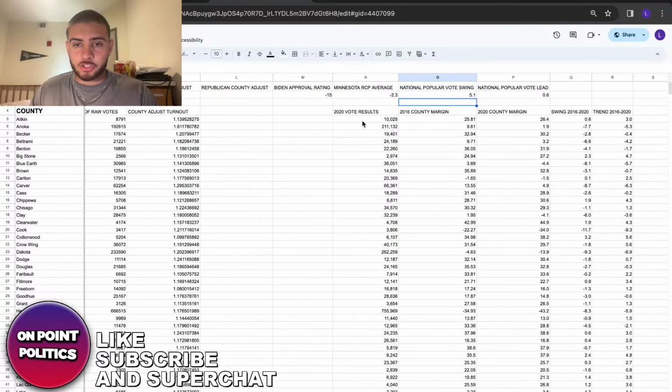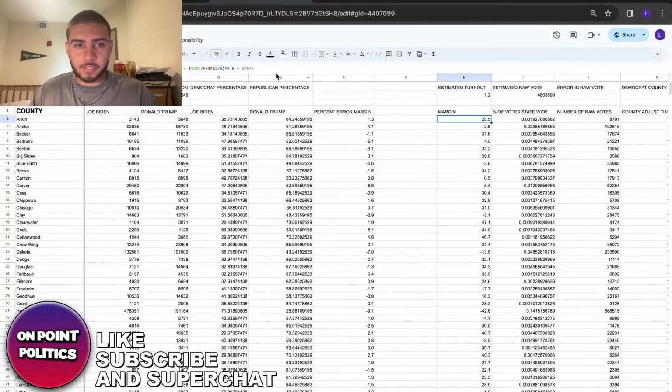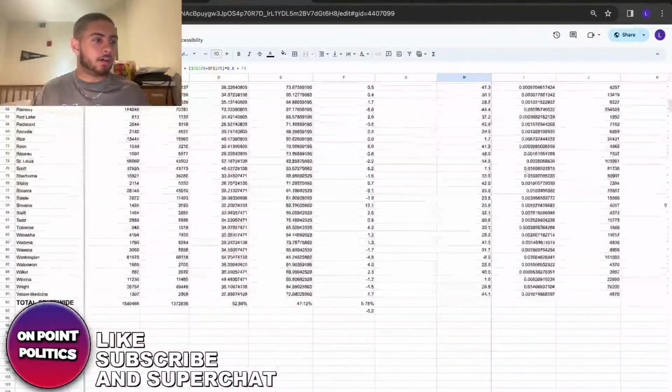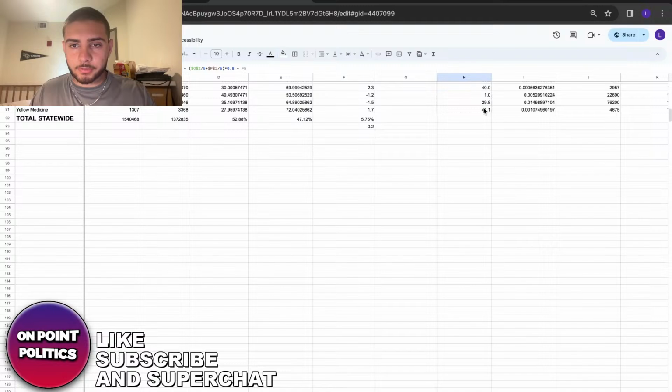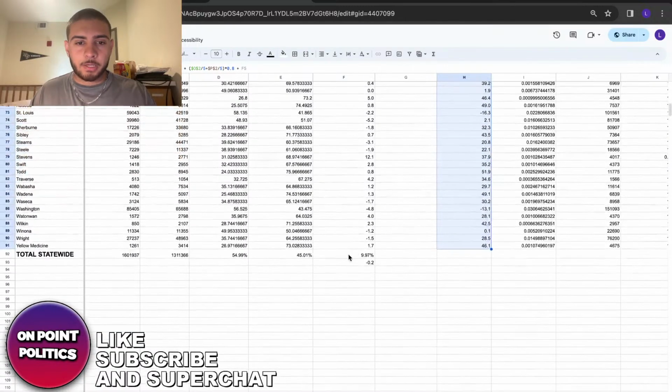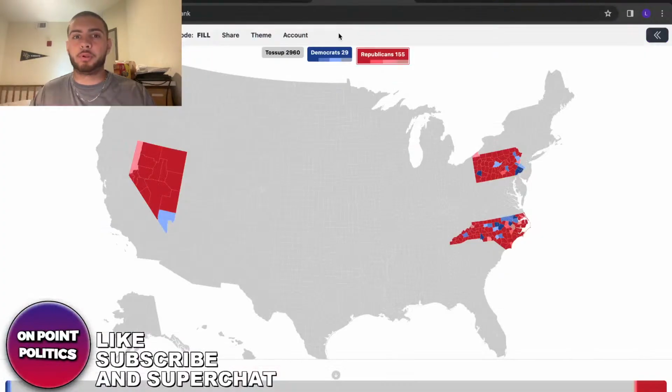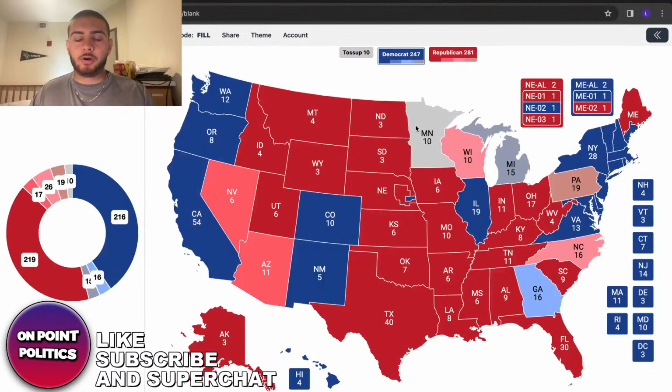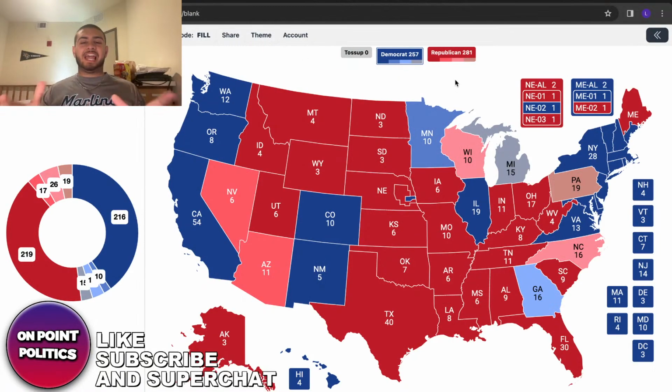And if you look at Minnesota, if I were to do the same thing here, do an F5 or whatever, if I were to drag this down so you could see all of the error, Minnesota ends up being a 9-point win for Biden. So if I were to not use the average, Arizona is a 7-point win for Trump. Nevada is a 5-point win.